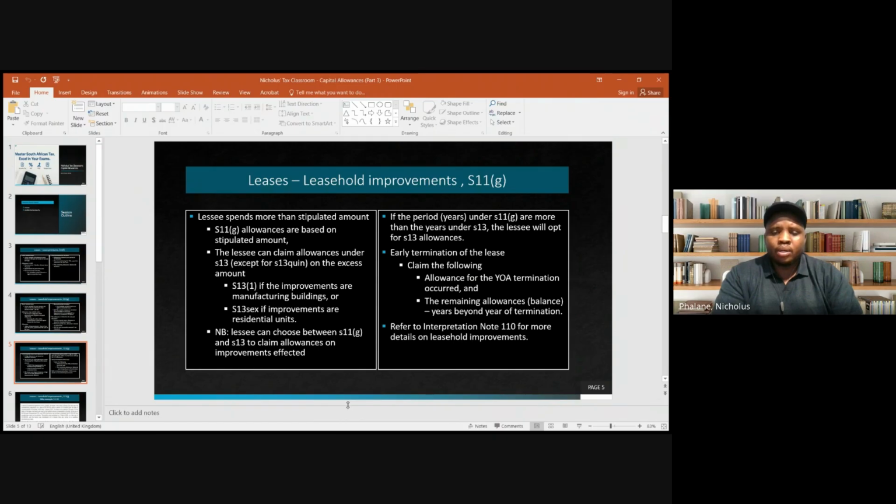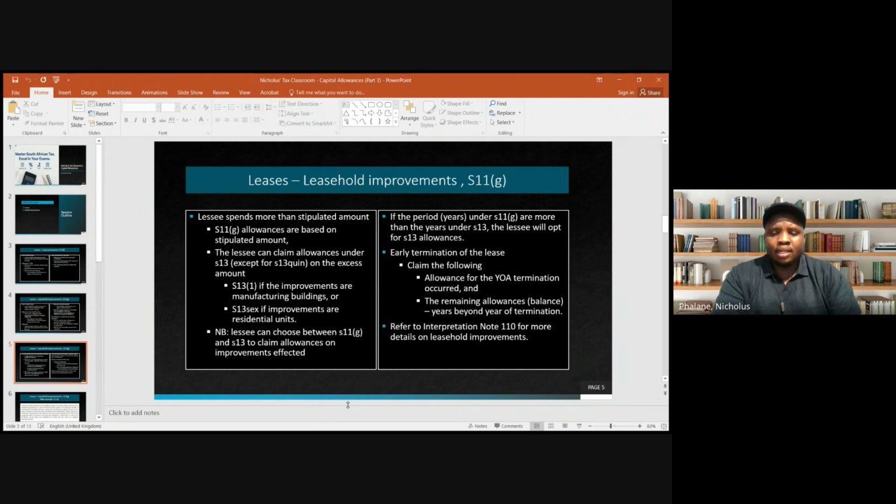So you can determine this by looking at the period over which allowances will be claimable, right? So basically, you look at the lease term compared to the write-off period under Section 13. So Section 13(1), remember, the allowances are 5%, meaning that the period of write-off is 20 years, right? And then Section 13(6) really has two periods there. If it's just normal residential units, then the rate is 5%, meaning it's 20 years. Then if it's low-cost residential units, remember there's an additional 5%, meaning that allowances are based on 10%. Then the write-off period there would be 10 years, all right?